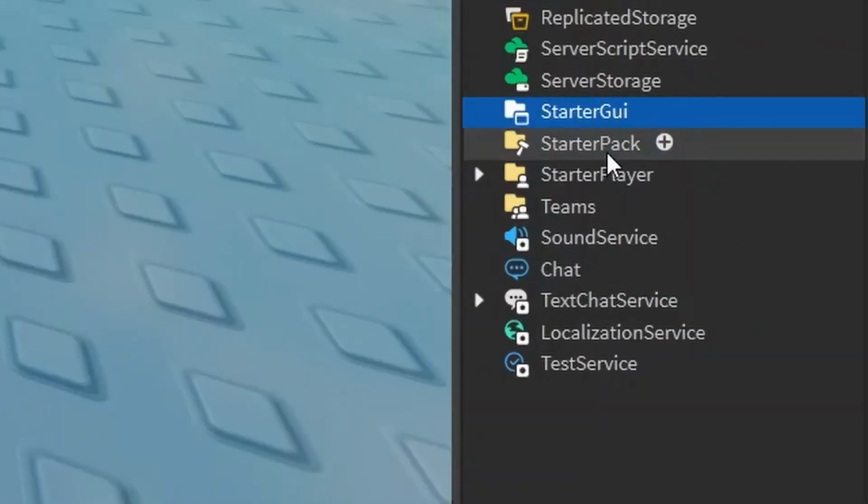Pretty cool. Starter GUI. This is where you put GUIs, graphical user interface, which are those things that show up on your screen begging you to buy Robux. That's what goes here. You know what they are, you've seen them. We will learn more about these in the later videos, so if that's something that interests you, make sure you watch every single one of these videos all the way through 5 times, because you never know which one of those is going to be the one you want to watch, you know? Except if you read the title, you probably will.